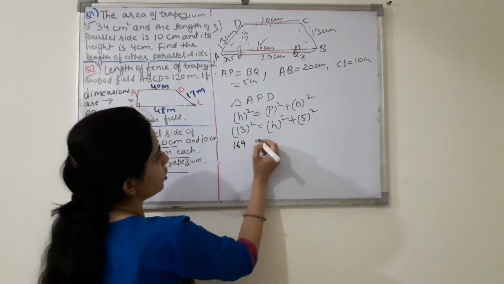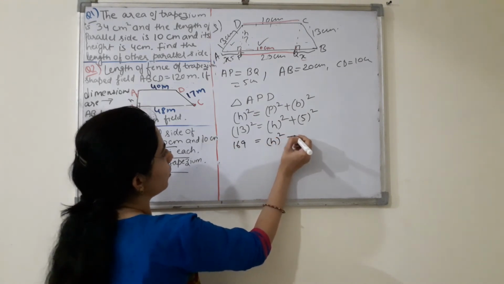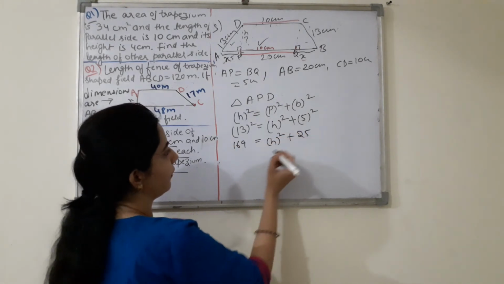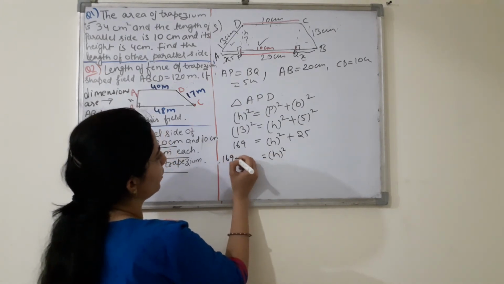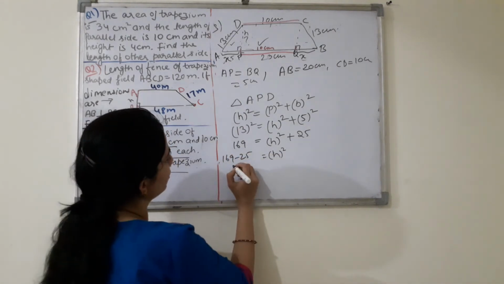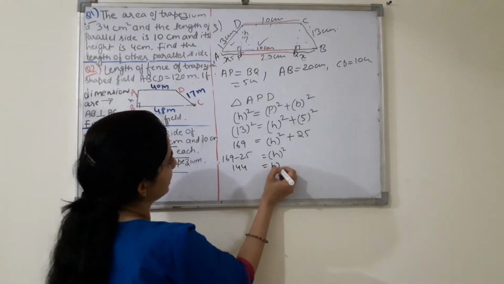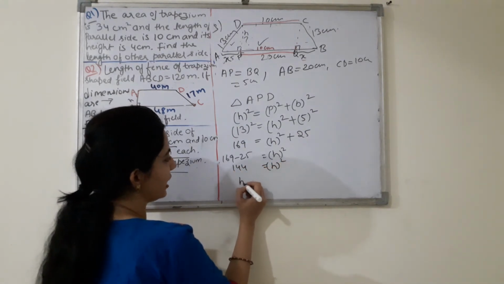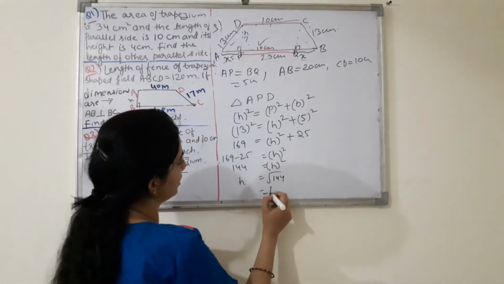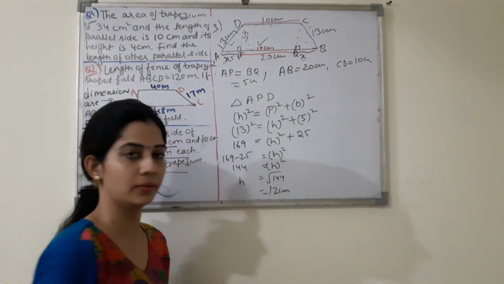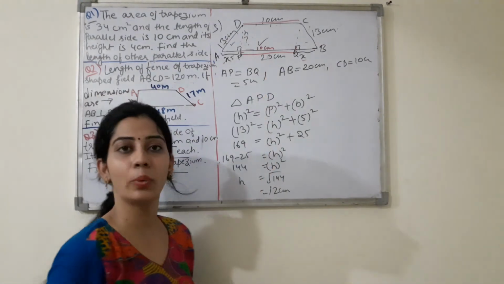Now 13 square is 169. X square, this is your 25. Keep h square here. Now this will go this side. So 169 minus 25. So it will be 144 is your h square. So h is under root 144. Okay. So this is your 12 centimeter. Height आ गई आपकी 12 centimeter.